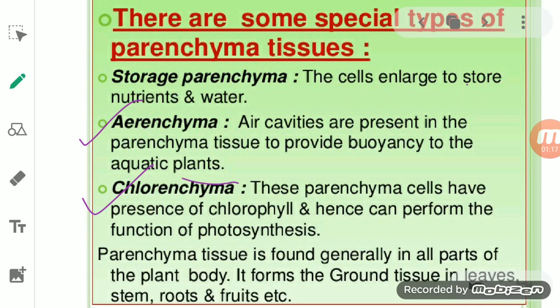So these are arenchyma. There is another type of parenchyma, or you can say a function of parenchyma, known as storage parenchyma. The function of the storage parenchyma is that it helps in storing, it acts as secretory cells. It means it helps in storing nutrients and water. Okay, students, so these are some special types of parenchyma tissues: chlorenchyma, arenchyma, and storage parenchyma.